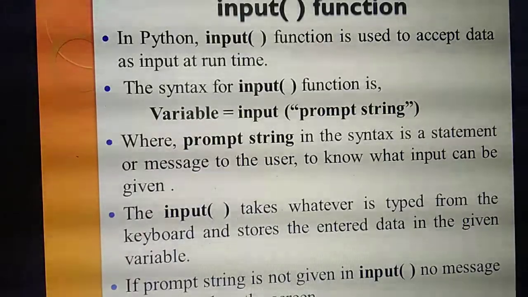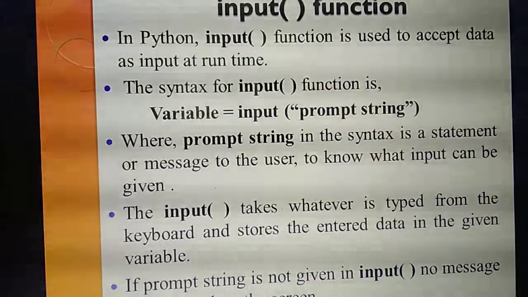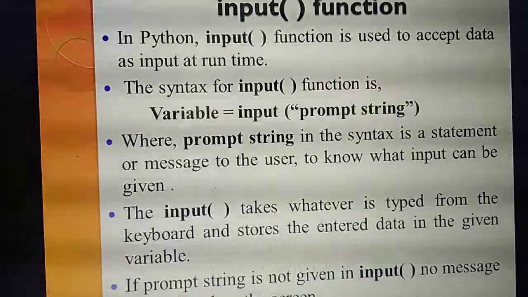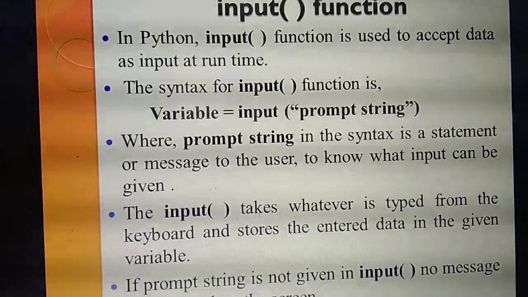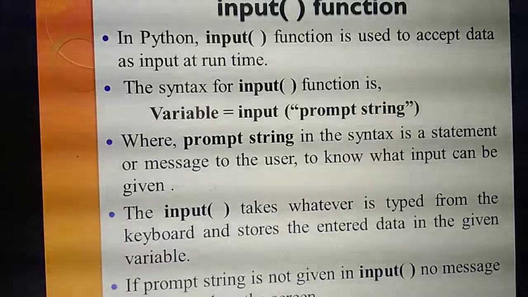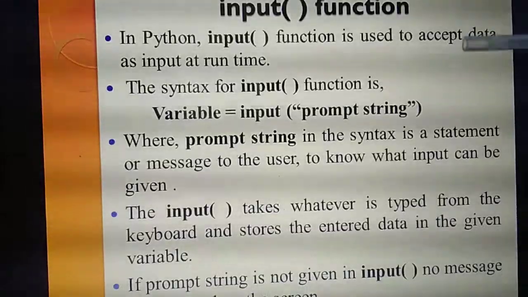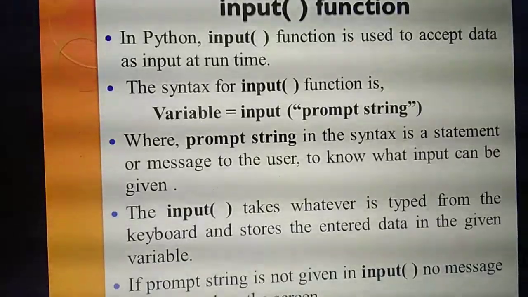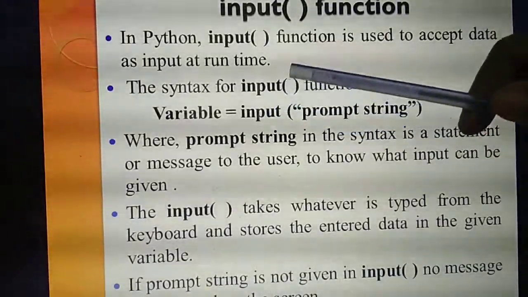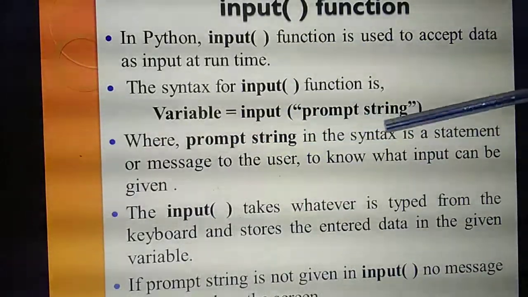For that, the best example I said: enter the value of A. So, the value of A you are entering is on which screen? Output screen. Okay. But inside the input function you are giving only enter the value of A. So it will display and get the input, enter the value of A. But the A you are entering is on the output screen. Okay. That's the definition. What's the use of the input function? This function is used to accept the particular data as input at which time? Runtime. Okay. So here also, for this input function, the syntax is, listen: variable equal to input prompt string.